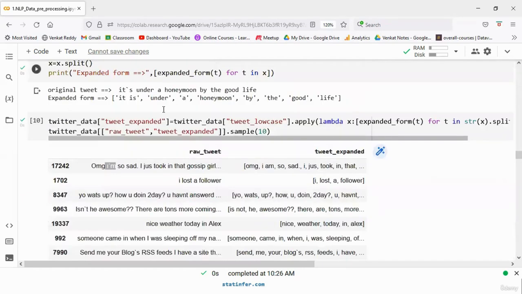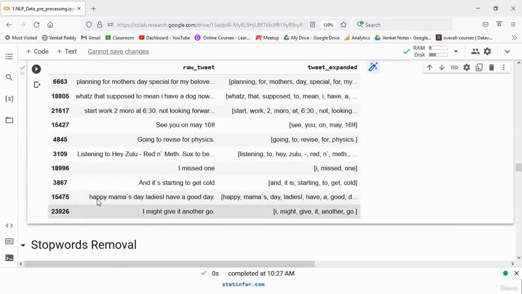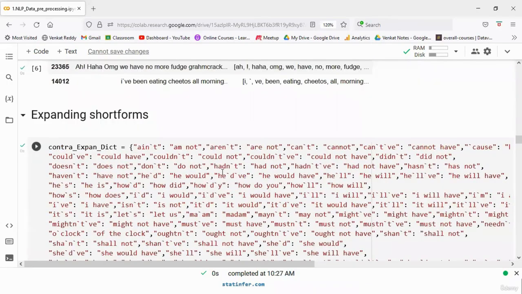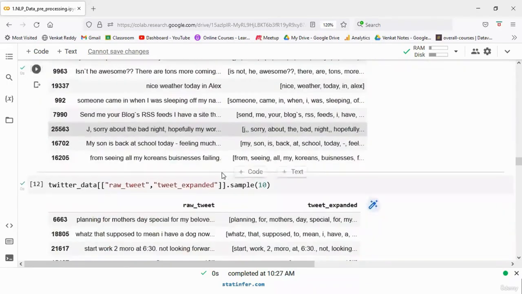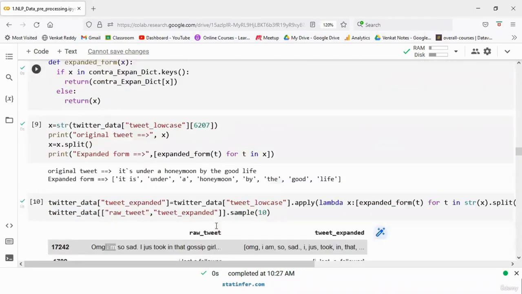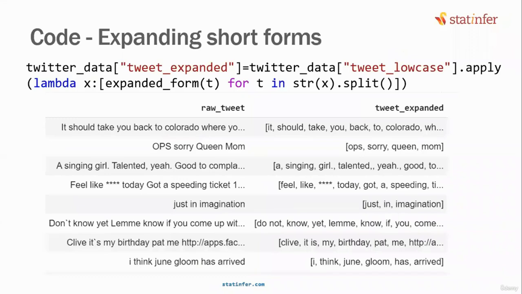Whatever short forms we have given in this dictionary will be converted. If you re-execute this again, another sample will be printed. Then you can see that this "mamas" has not been converted. Why has this not been converted? Can you tell me the reason? Because it is not part of our dictionary. Obviously, it's impossible to prepare a dictionary that will cover every case in English. So this is a good enough dictionary to handle the social media data. If you feel this dictionary needs to be updated, then we have to update it with more and more words and their long forms. That is the code for converting the short forms to long forms.